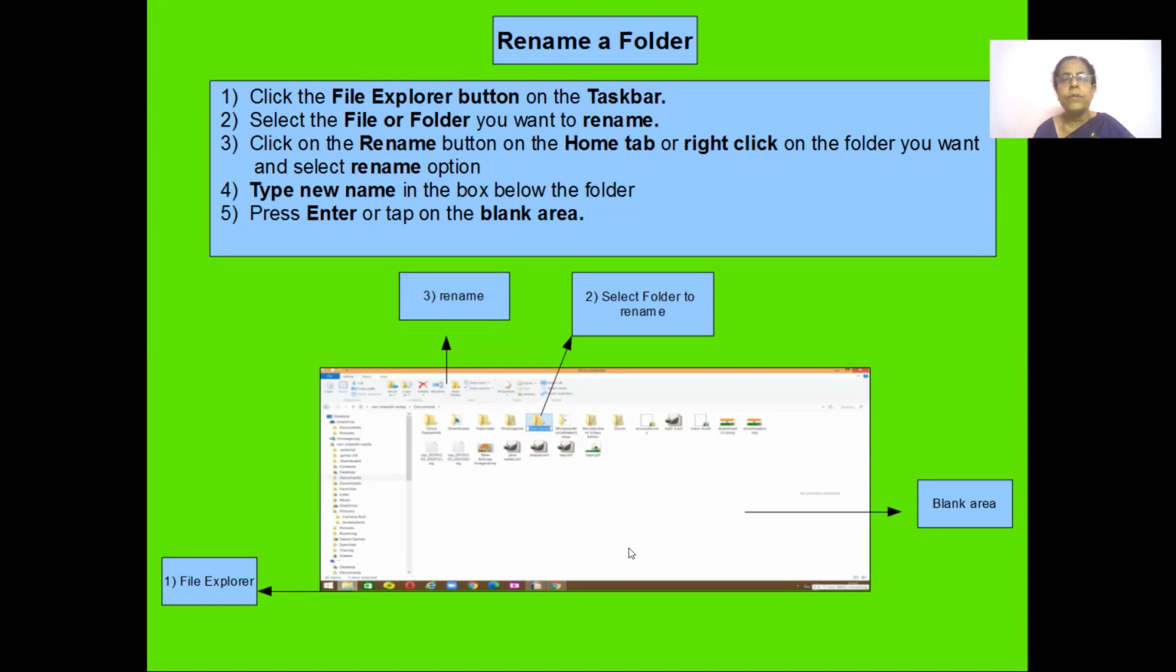Another way of doing it is just right click on this. You'll get a drop down menu. From that you select the rename option, and then you can type the new name.